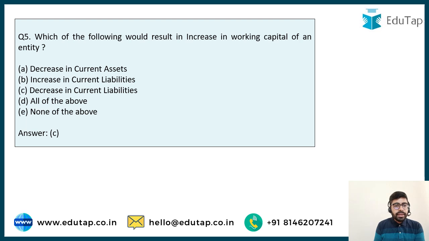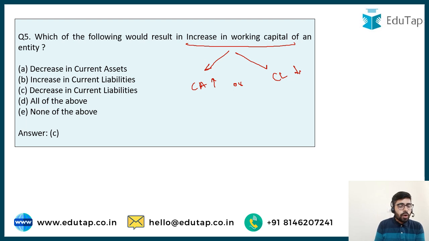So now we can easily answer this question, that increase in working capital would only happen if the current assets increase or the current liabilities decline. So option number C says decrease in current liabilities. So it is going to be the right answer here. So answer is option number C.